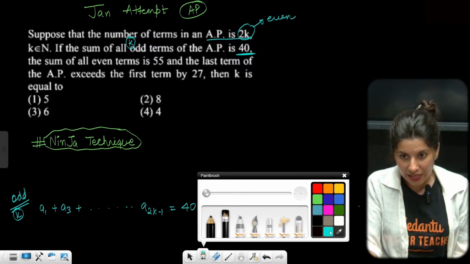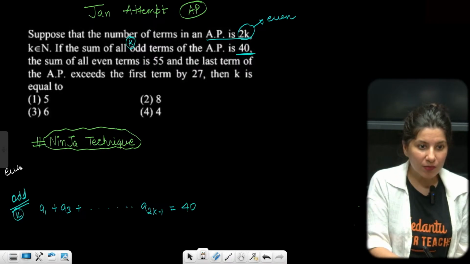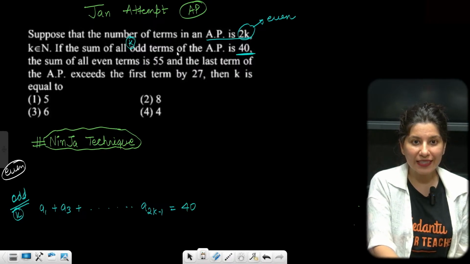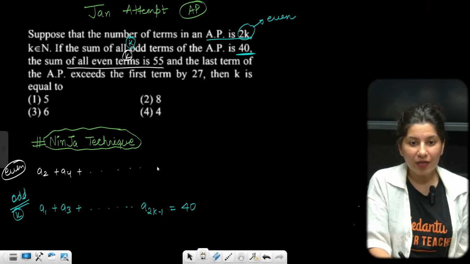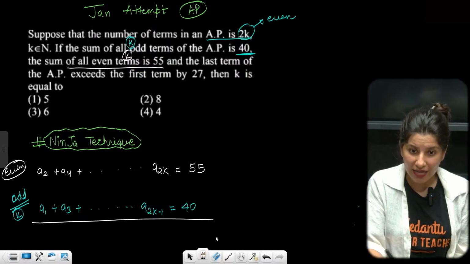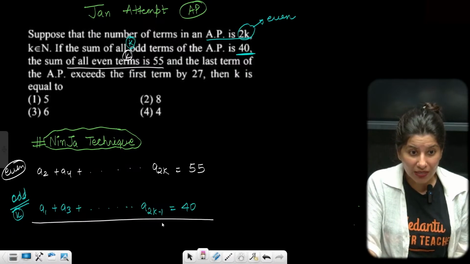Now they are talking about even terms also. Sum of all the k even terms is 55. So A2 plus A4 and all the way up to the last even term is 55. Now you need to subtract it. Why?